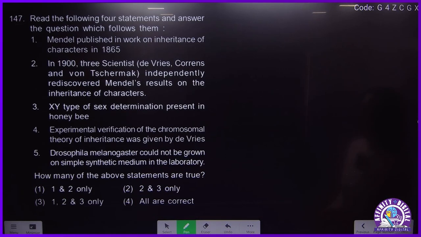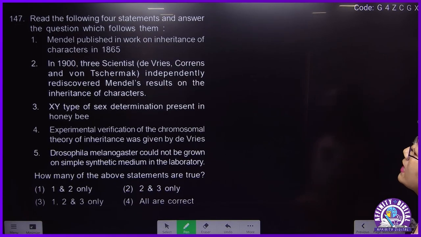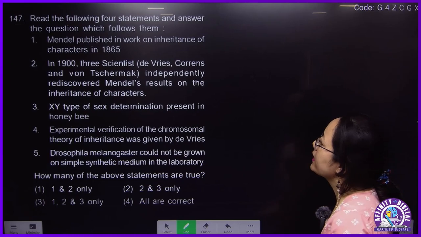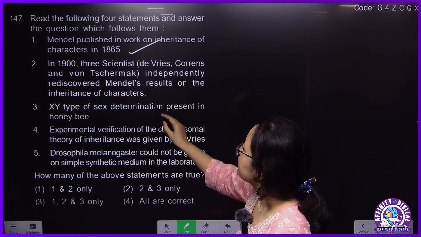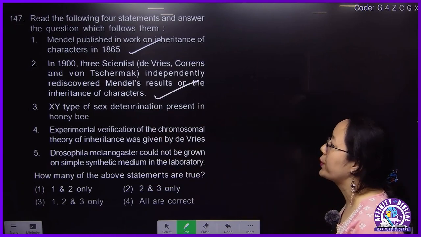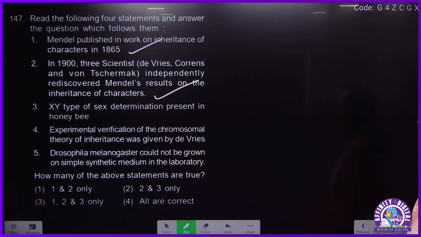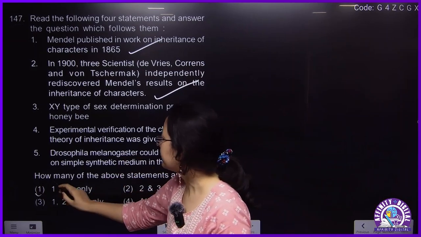Okay, next. 147. Mendel published work on inheritance of characters in 1865. This is correct. Three scientists, De Vries, Carl Correns and von Tschermak, independently rediscovered Mendel's results on the inheritance of characters. Also correct. The answer to this will be 1 and 2 only.